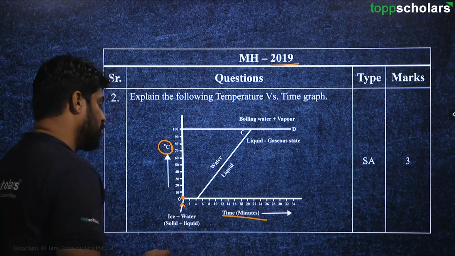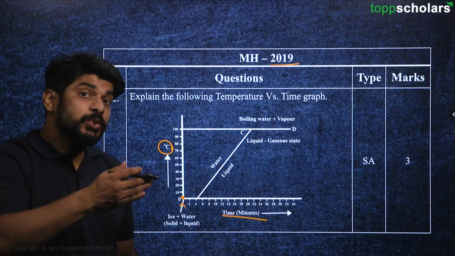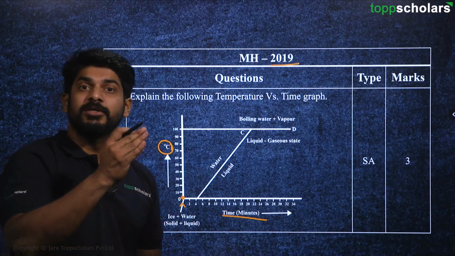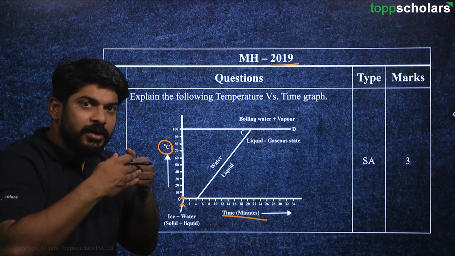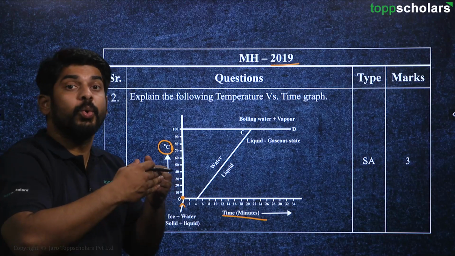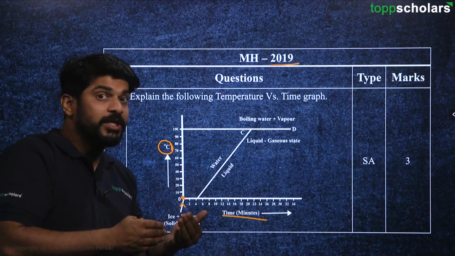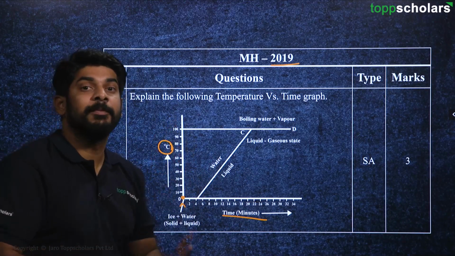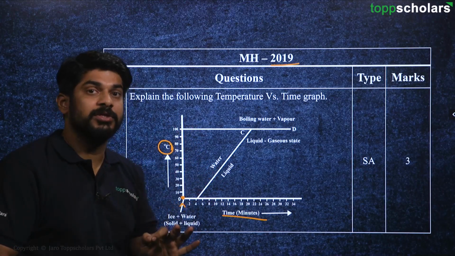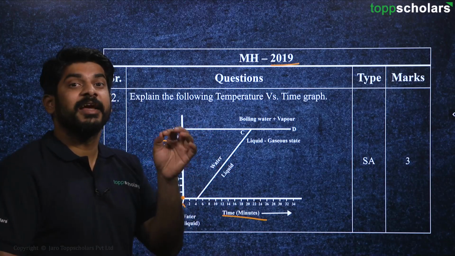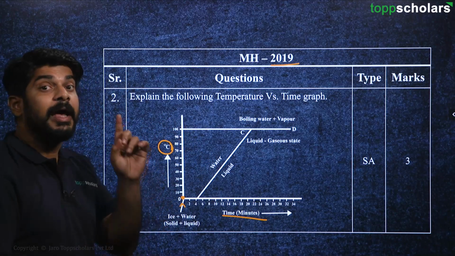But as we reach 0 degrees Celsius, when the water reaches 0 degrees Celsius, initially it is in solid state, but as we add some more heat, its temperature does not change. Only its state changes. That means it just converts from solid state to liquid state, but the temperature remains the same, that is 0 degrees Celsius. So that means water can exist in both states, solid and liquid, at 0 degrees Celsius.